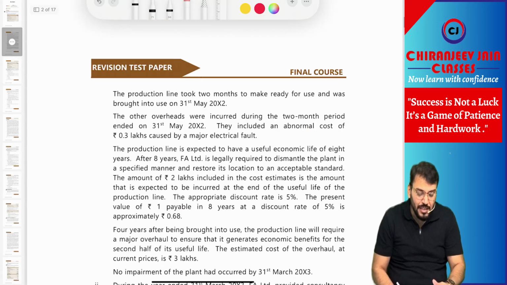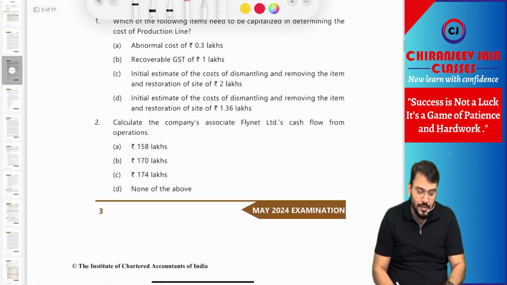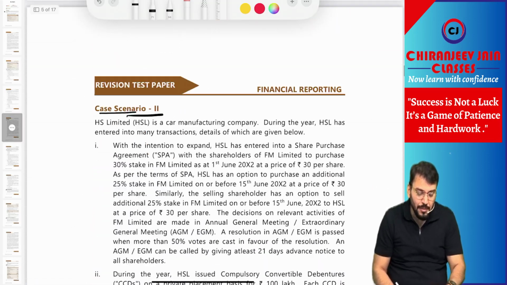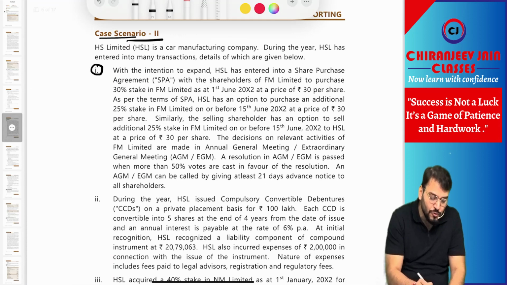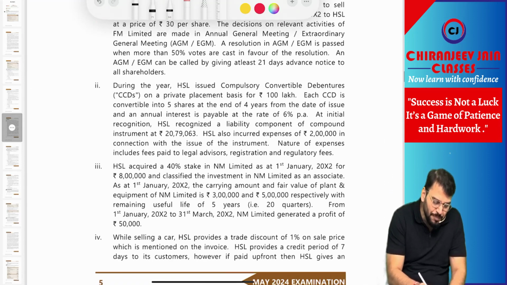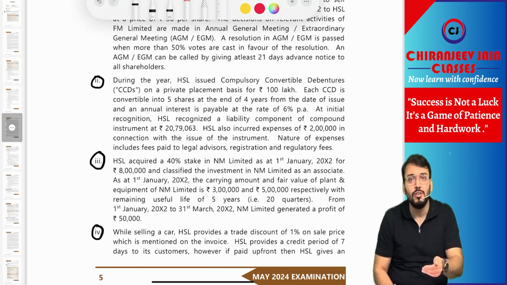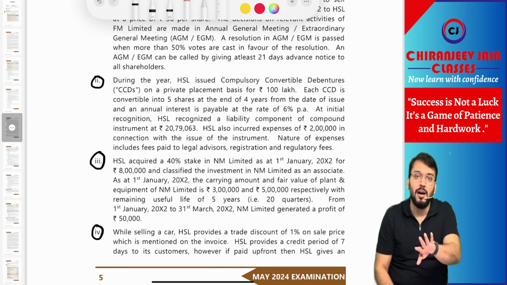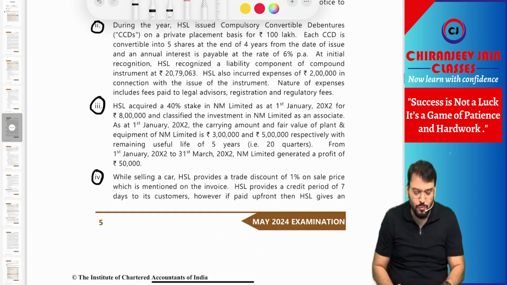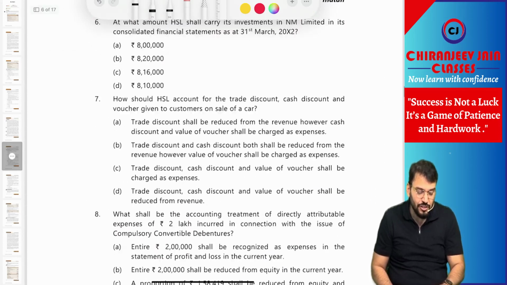Case study number 2, what they have done in case study 2, they have just given 4 small points, which is very simple. You can do it by your own, but they have given four points in that. Out of that 4 points, they have asked 5 MCQs. So of course, this also we will do in discussion.